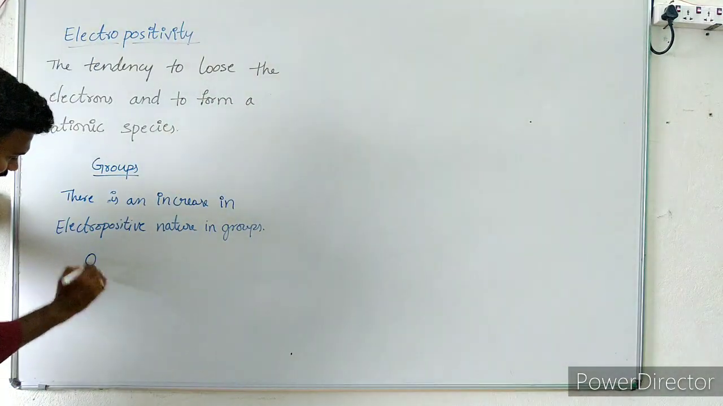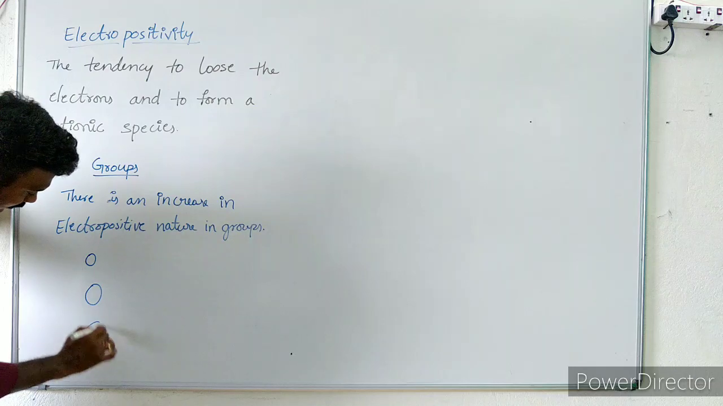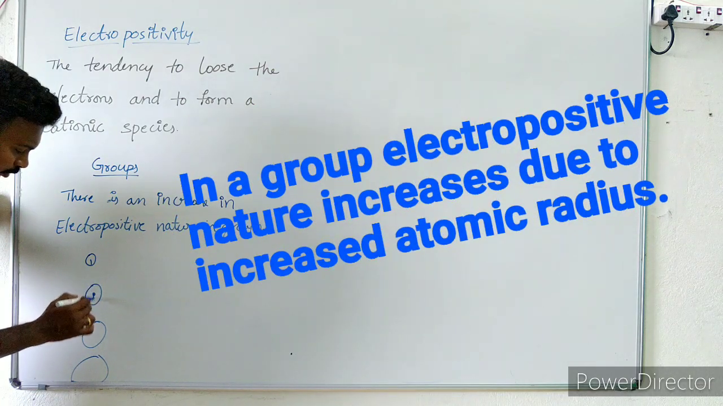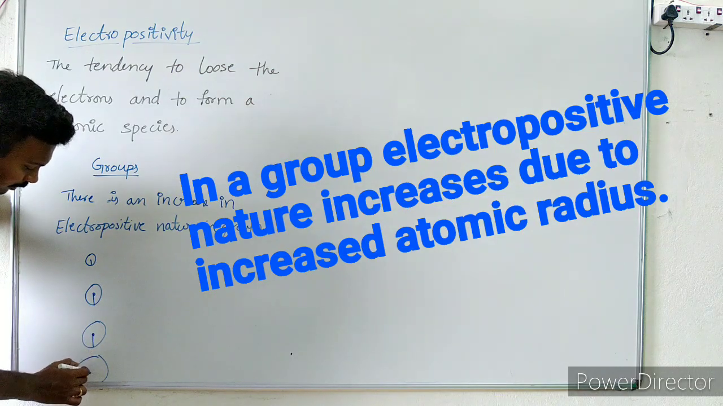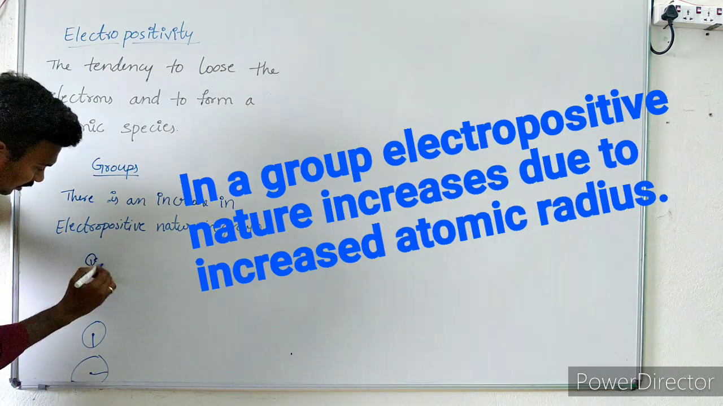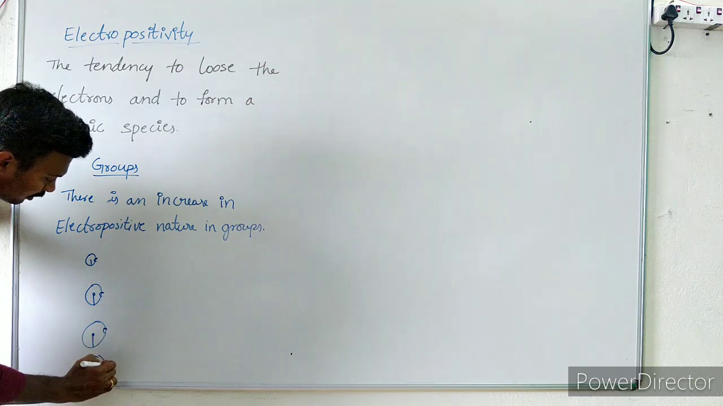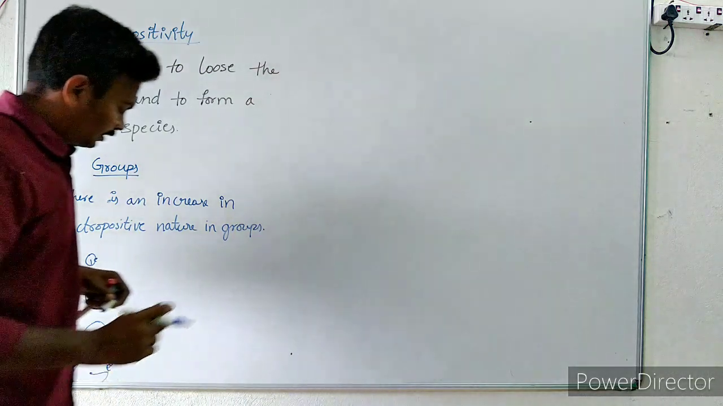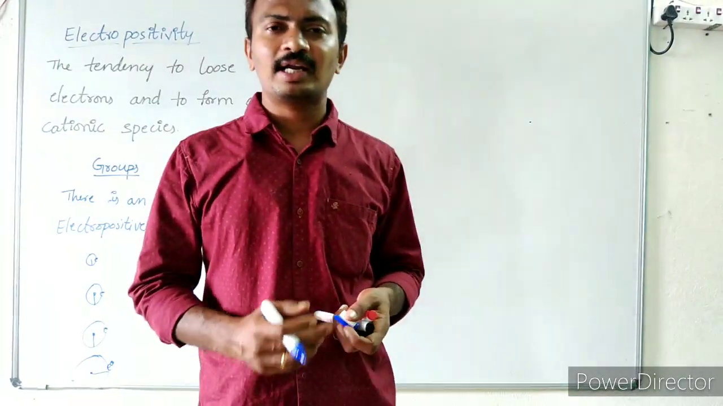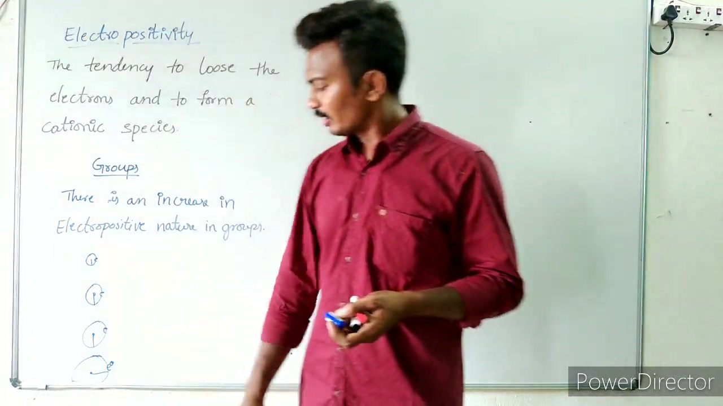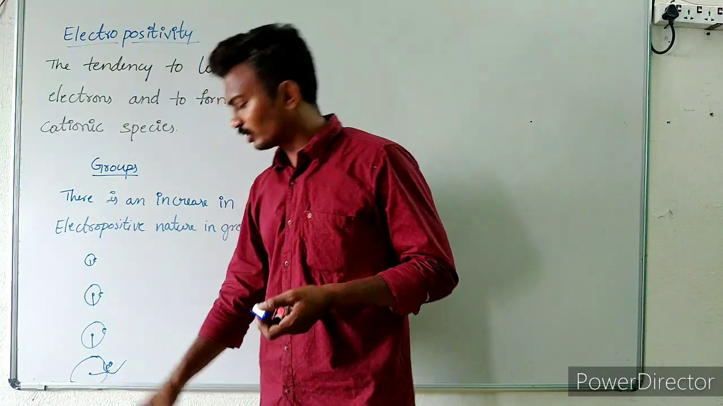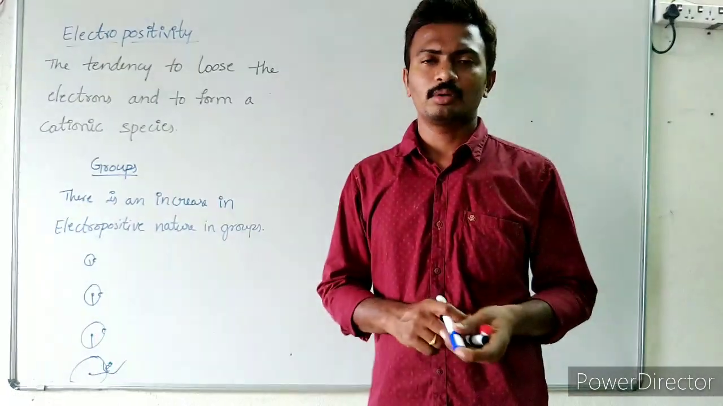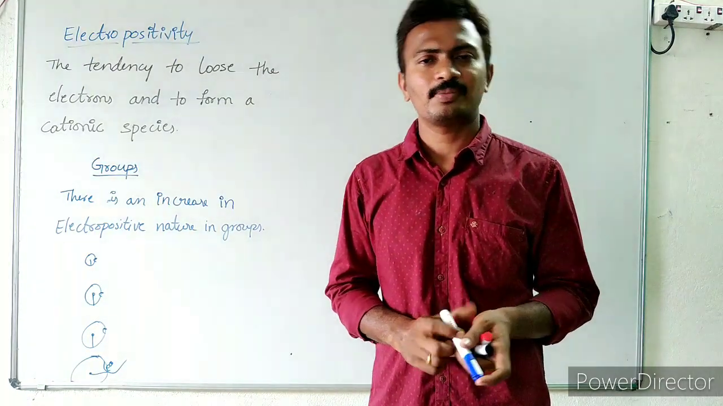So here, as we move from top to bottom in a group, the electropositive nature increases due to the increased atomic radius. See here, this outermost valence electron will be away from the nuclear attraction. So the tendency to lose that electron will be very easy. Right? The tendency to lose that electron is more.